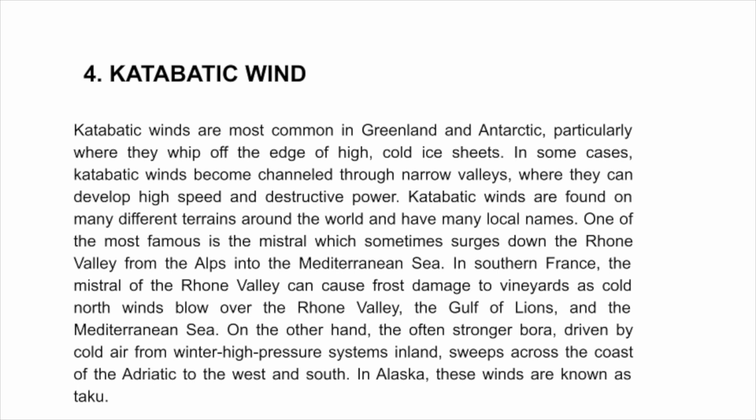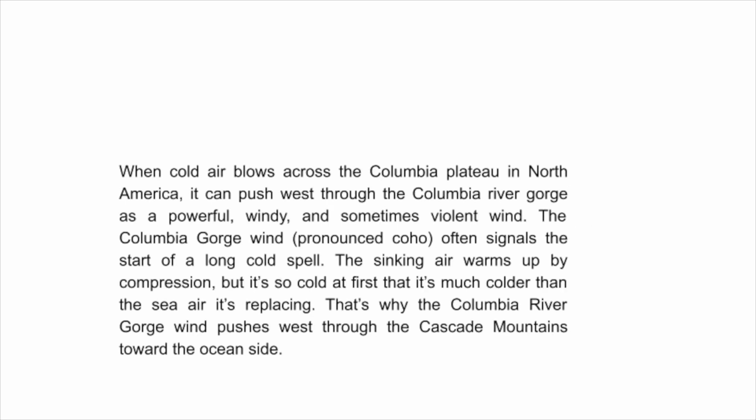In Alaska, these winds are known as taku. When cold air blows across the Columbia Plateau in North America, it can push west through the Columbia River Gorge as a powerful, windy, and sometimes violent wind. The Columbia Gorge wind, pronounced coho, often signals the start of a long cold spell. The sinking air warms up by compression, but it's so cold at first that it's much colder than the sea air it's replacing. That's why the Columbia River Gorge wind pushes west through the Cascade Mountains toward the ocean side.